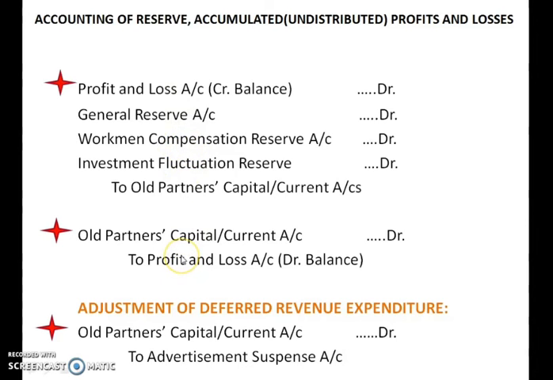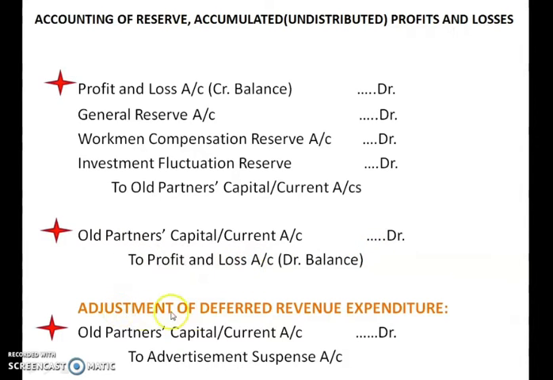And the loss in the profit and loss account, shown with a debit balance, for that the partners will be debited. Old partners, here also the newly joined partner should not suffer the loss. So old partners will be debited to the profit and loss account.